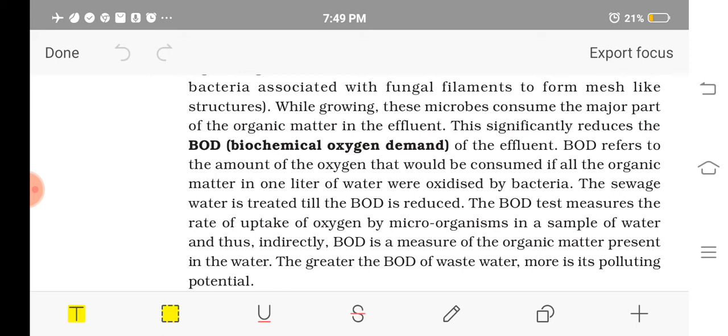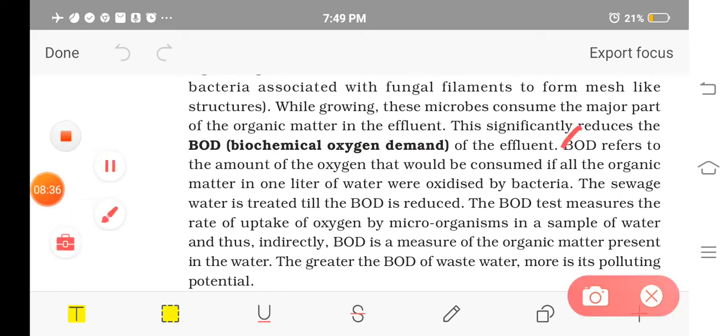Okay, so BOD is what? The amount of oxygen that will be consumed if all the organic matter in 1 liter of water were oxidized by bacteria. That is the definition of BOD. So BOD is the amount of oxygen needed by bacteria to consume all the organic matter in 1 liter of water.